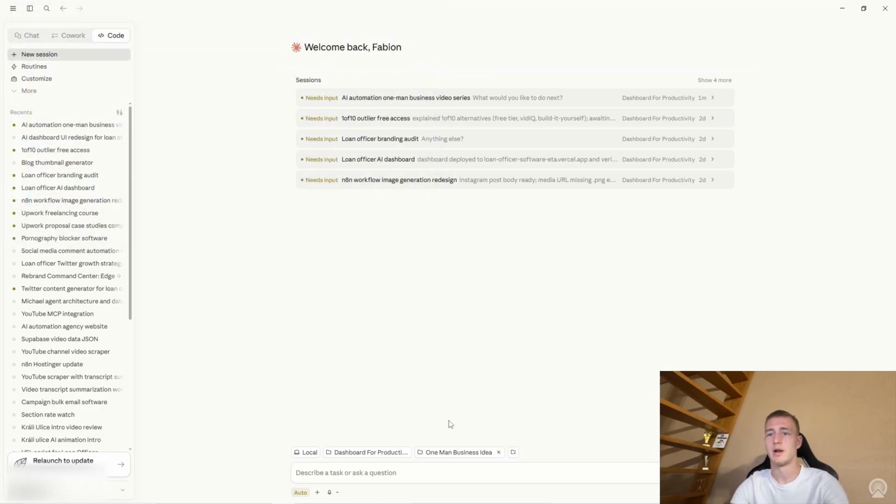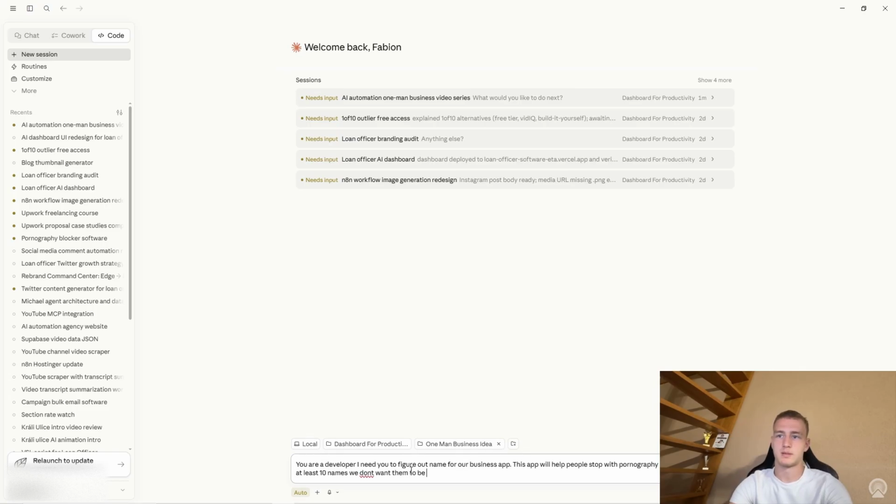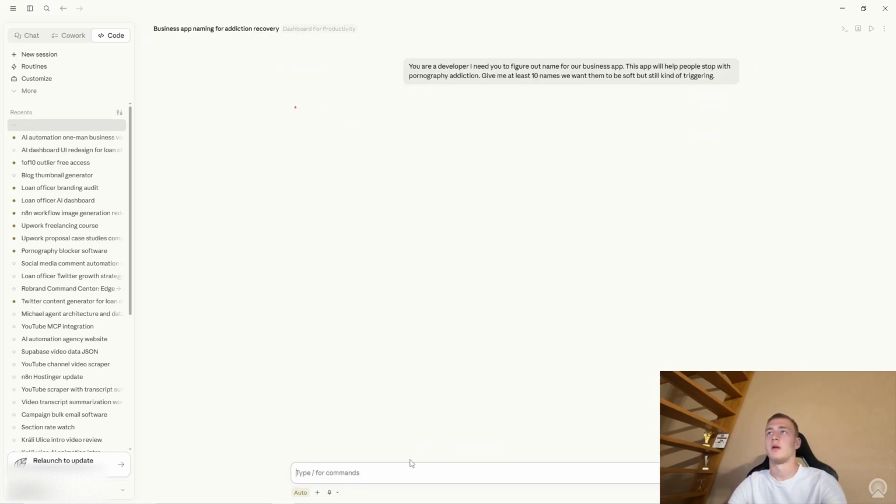it can create things in there. Okay, second thing that we need to do is obviously figure out the name for our app. The idea that I have is it will be a porn recovery software, so help people stop with porn, since I believe it is a huge disease and we need to stop it. Okay, so let's write a simple prompt. Amazing, now let's send this off. It will obviously create a quick database of 10 names for us.